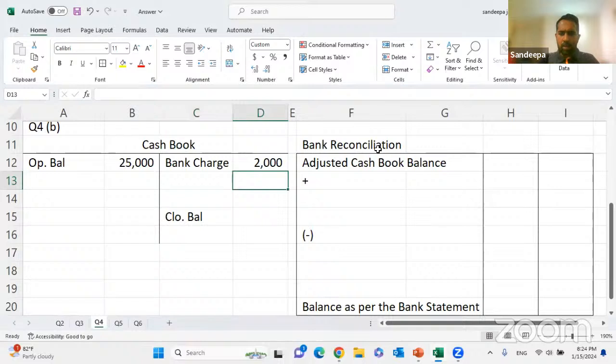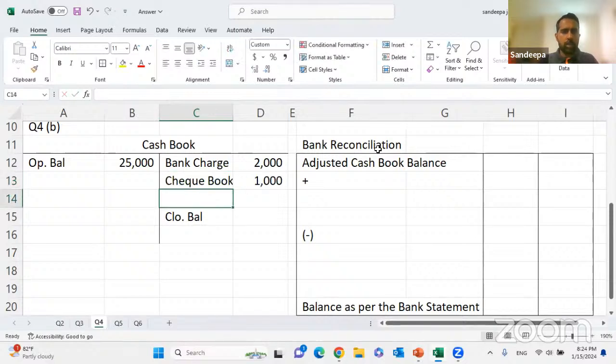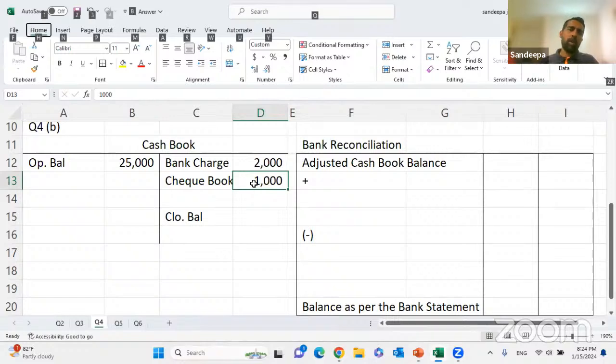So we reduce 1,000 from our cash book as checkbook charge. That is just double entry, nothing else. The beauty of accounting is that everywhere you can see the double entry, the equation and the accounting concepts. So everything is connected.